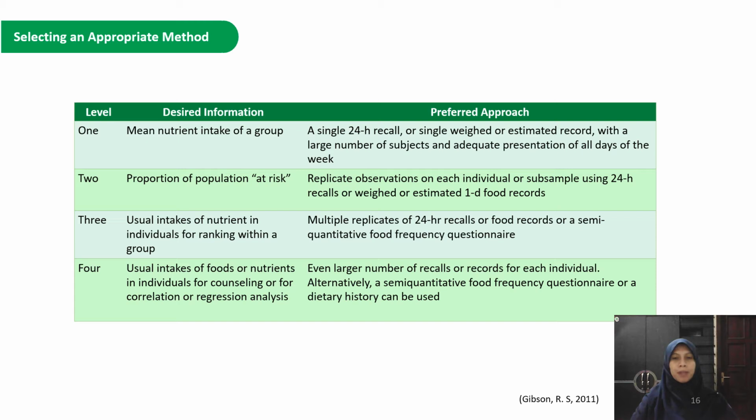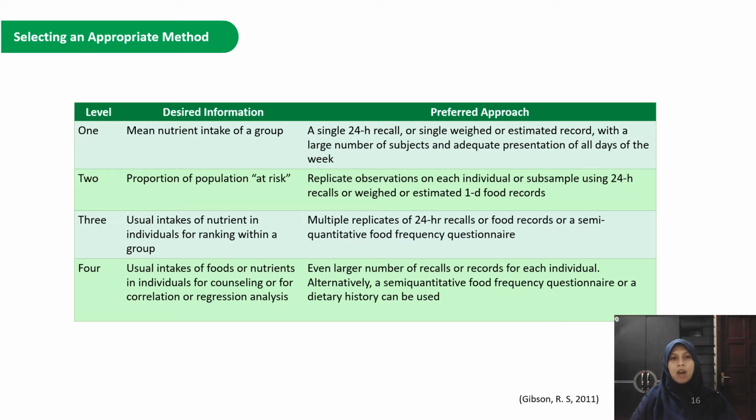This is the detailed explanation about what method should be used for each different objective. For example, if our objective is to know the mean nutrient intake of a group, the preferred approach is a single 24-hour recall or single weighed or estimated record with a large number of subjects and adequate representation of all days of the week. But if our objective is to know the proportion of the population at risk, the preferred approach is replicate observation on each individual or subsample using 24-hour recalls or weighed or estimated one-day food record.